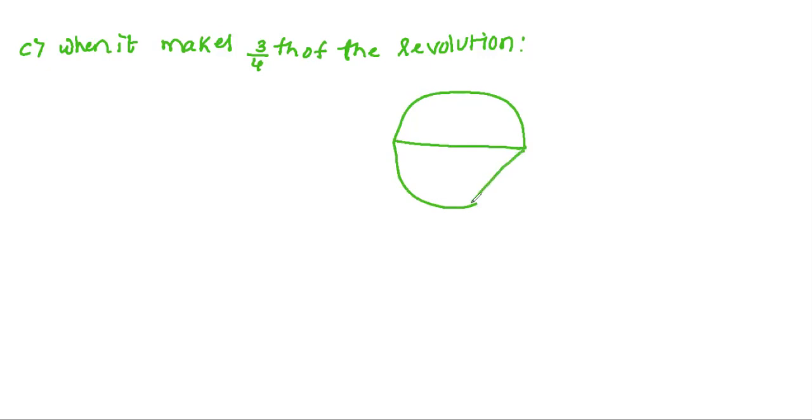So this is H1, the starting point, and it ends at H2. It makes the 3 by 4th revolution. This is the pole. We know this is 5 meter, and again here also we'll get 5 meter.